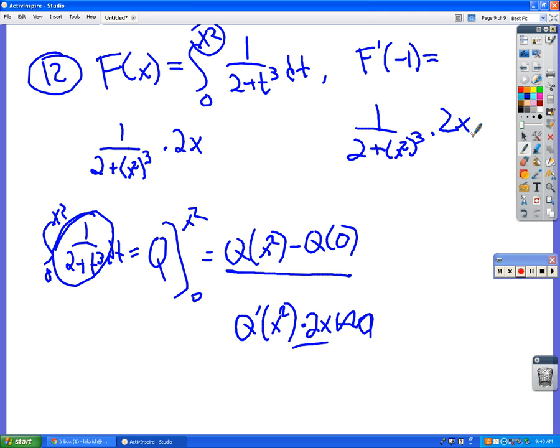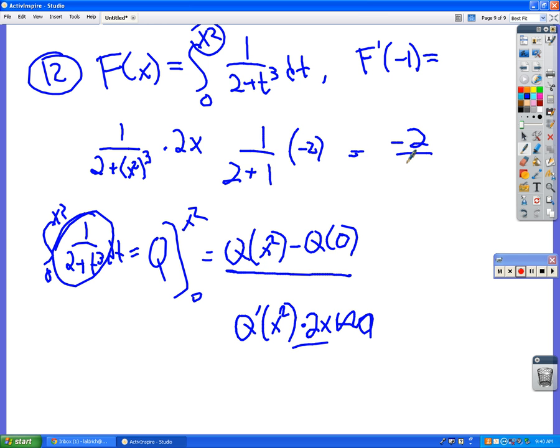Okay, so you have to put -1 into there. So 1 over 2 plus -1 squared is 1. 1 to the third is also 1. Times 2 times -1 is -2. And so that is going to be -2/3, right? Is 1/3 an option?